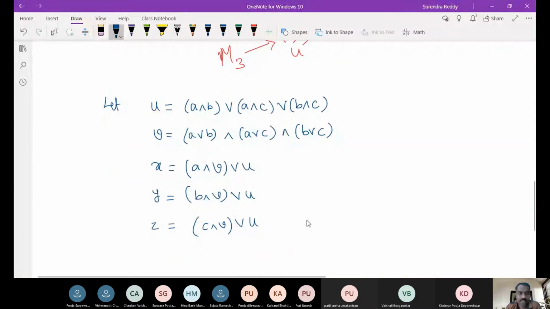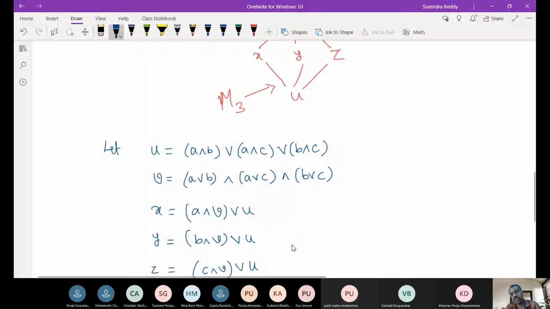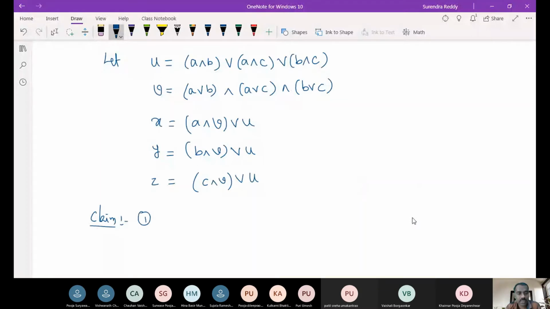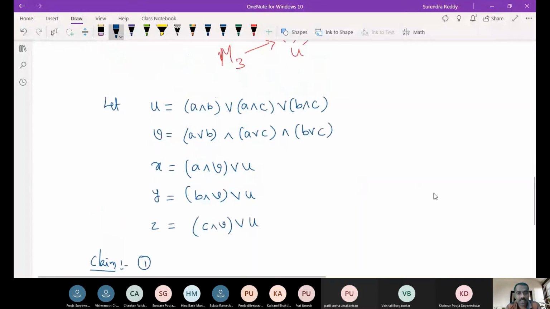You should know the free lattice and so on, the construction, all those things. But it is not a problem. It is a construction, so you can remember. So take X, Y, Z with the help of A, B, C, and U and V. Okay. Then what do we want to prove? So one by one, just like the last theorem, how we did, we'll try to show that. What should be all our cases?